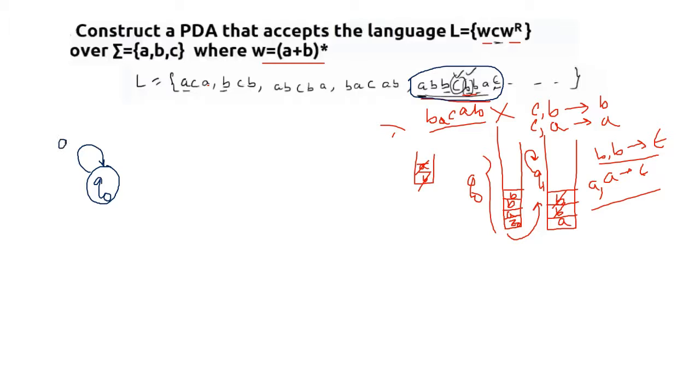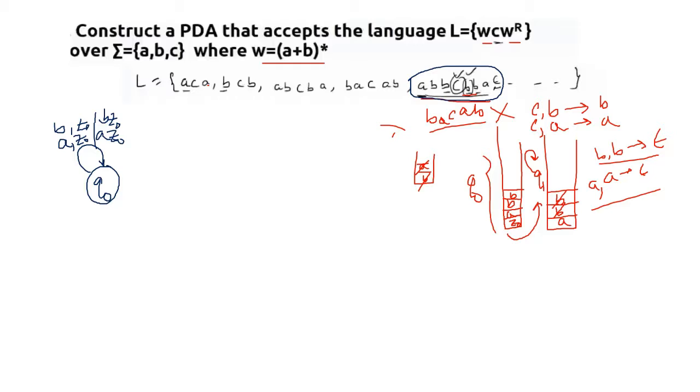Let's say A, and at the top of the stack Z0, so we are going to get AZ0. If it was B and Z0, we are going to get BZ0. CZ0 is not possible because there should be AB before that, so it is not possible.